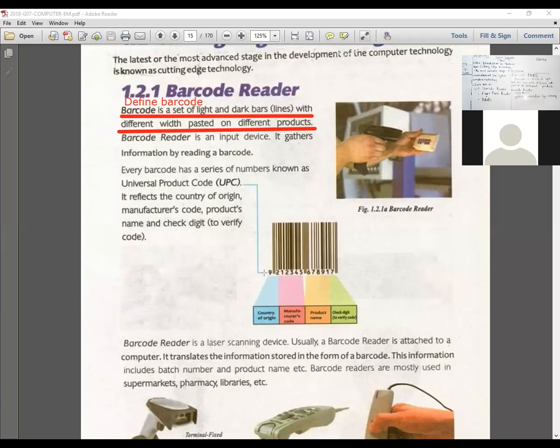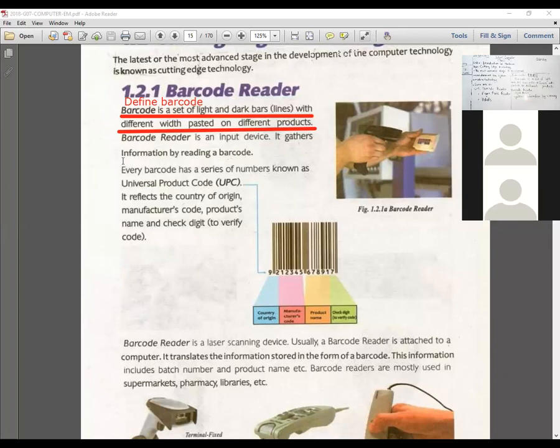No, this is the definition of barcode, not a barcode reader. I'm going to mark the barcode reader as well, but first of all, you have to write the definition of barcode.